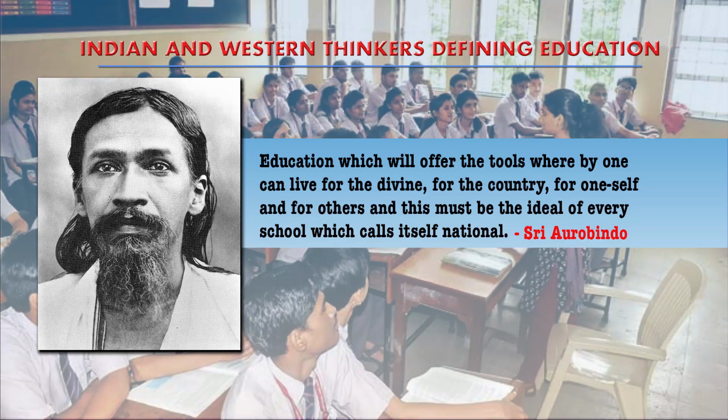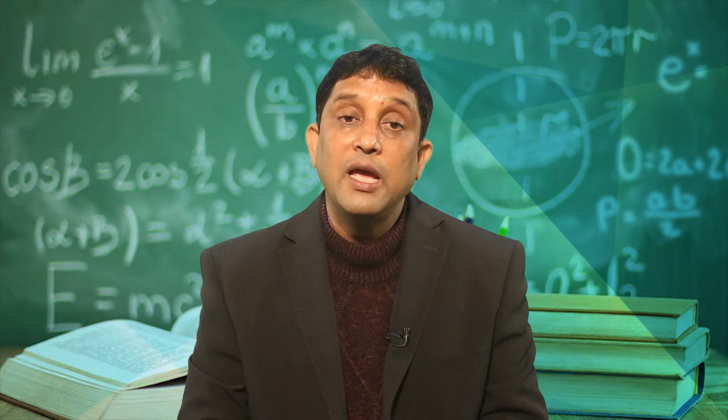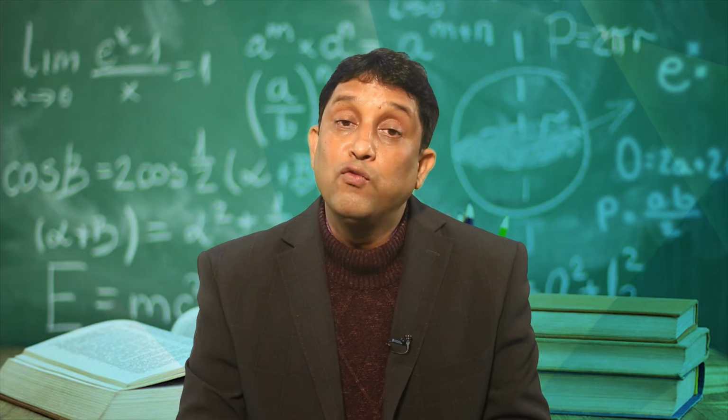Further, as per Sri Aurobindo, education is that which will offer the tools whereby one can live for the divine, for the country, for oneself and for others, and this must be the ideal of every school which calls itself national. So friends, here education is for living for the divine, for living for the country, and for living for oneself also.